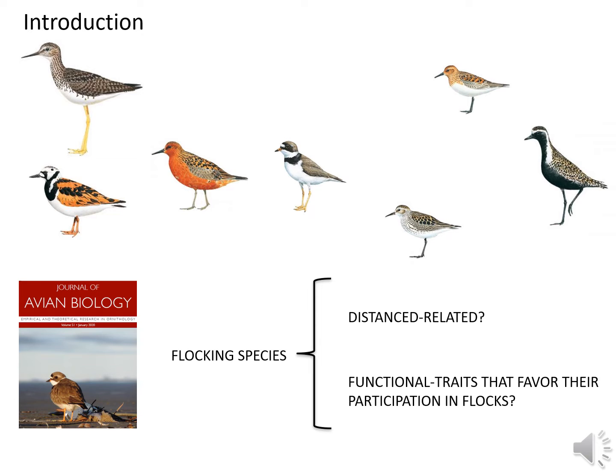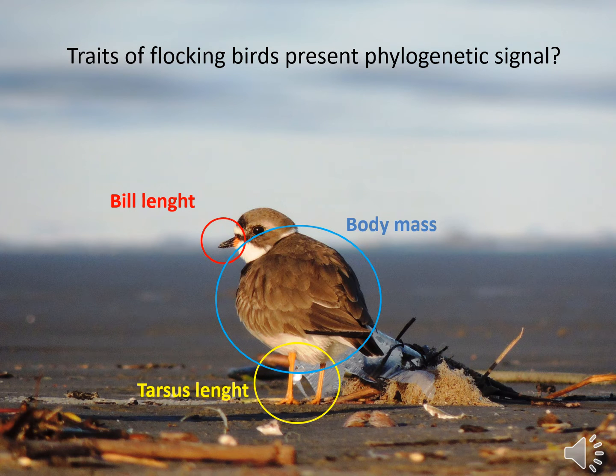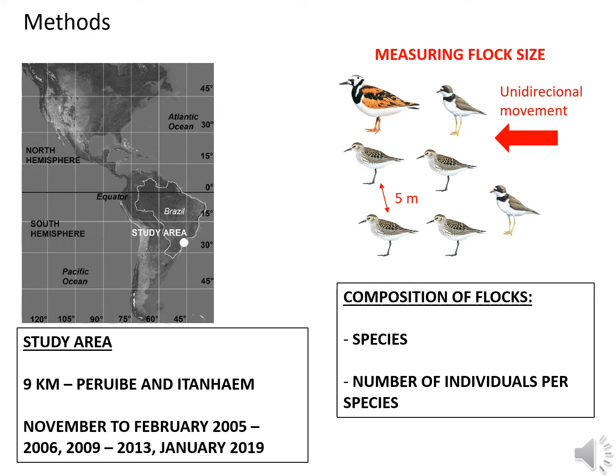For example, are these species distantly related, and thus do these species have different functional traits that favor their participation in flocks? Here we explored if some traits linked to the fundamental niche of species present phylogenetic signals and explain the formation of flocks. We recorded heterospecific flocks in urban beaches from southwestern Brazil, annotating the species richness and species abundance per flock.